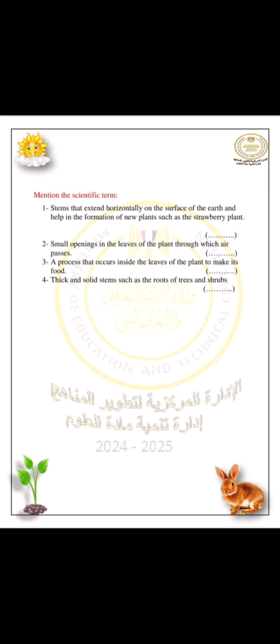Number 2, small opening in the leaves of plant through which air passes. This is the stomata, the openings in the leaves. A process that occur inside the leaves of the plant to make its own food. The process will be called photosynthesis process. Number 3, solid stem such as the trunk of tree and shrubs. The type of stem in trees and shrubs is wood stem.